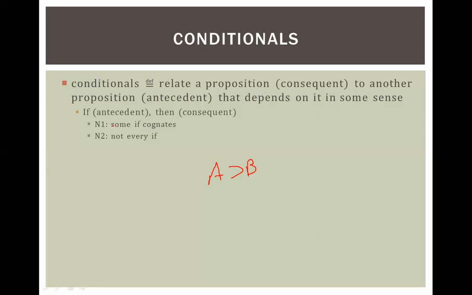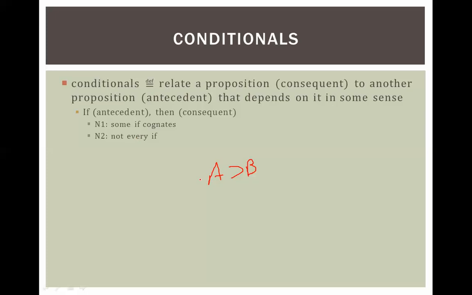And there are some, like this says right here, note one, some if cognates, like we learned in class, the unless, right? I will not do A unless B, right? That's sort of an if-then. If B happened, then A happened, something like that, right? Also, there are some ifs that are clearly not if-then types of ifs, but for the most part, we learned about the if-then.